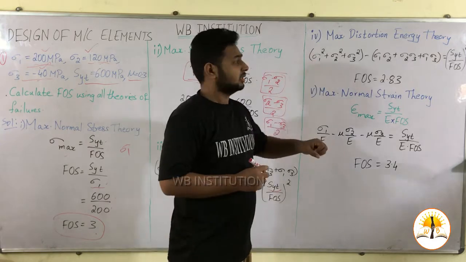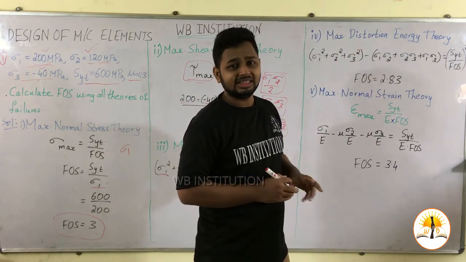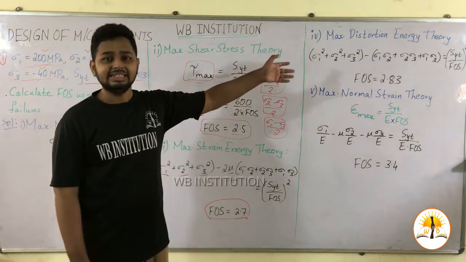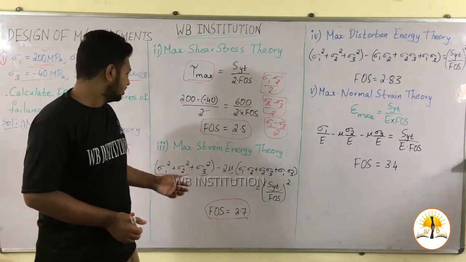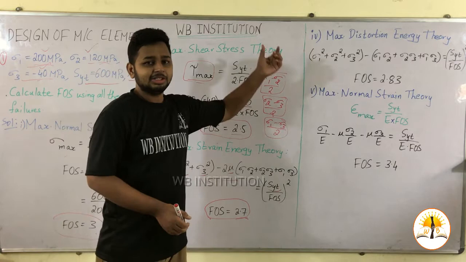Next theory of failure, maximum distortion energy theory. In this theory, the relation between stresses and yield strength is almost equal to that of maximum strain energy theory, but we have to consider mu as 0.5.